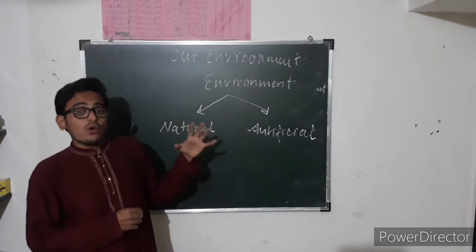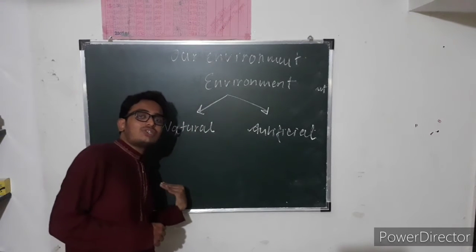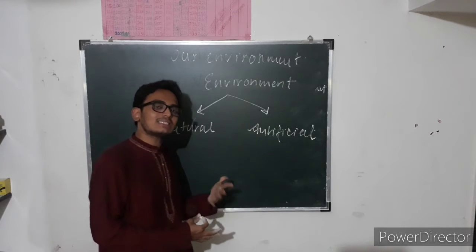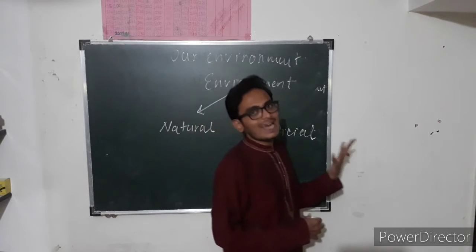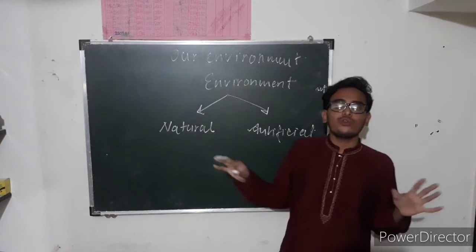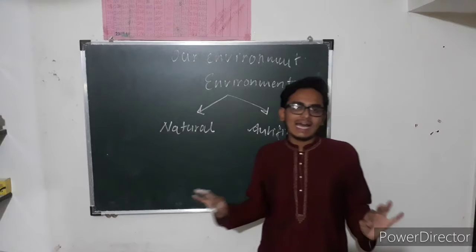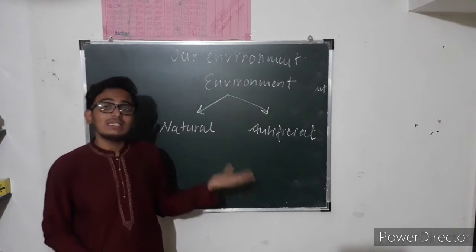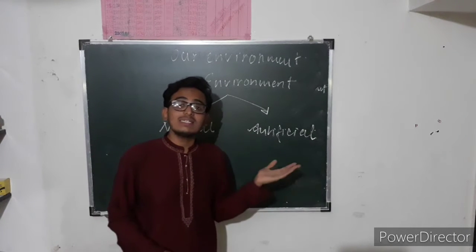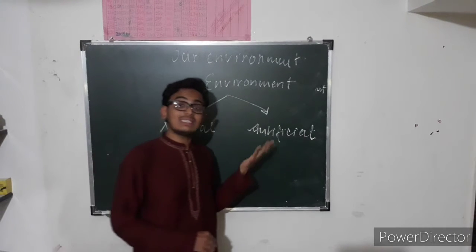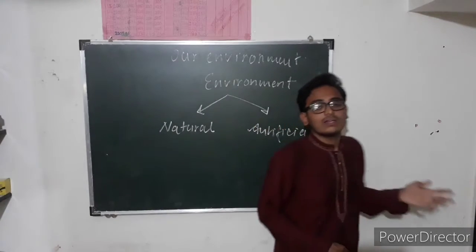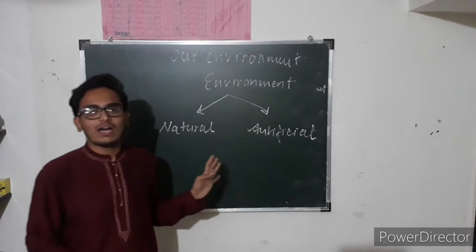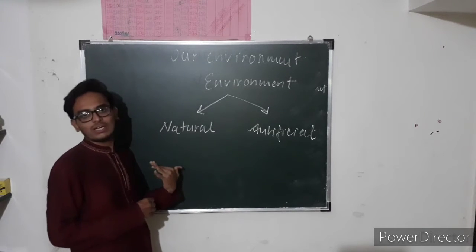Now, what do we mean by natural environment? Natural environment means things which are formed naturally. Like when we go on a road trip, it's a fantastic road trip. We observe many trees, we observe mountains, plateaus, we observe grasses, we observe lakes, rivers, etc. So, anything which is formed naturally is natural environment, or that comes under natural environment.